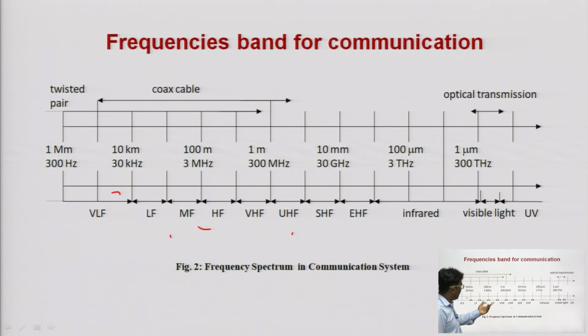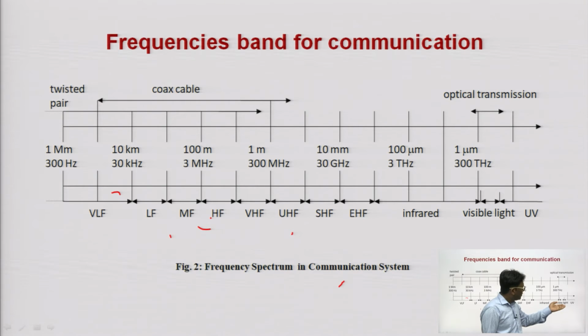You can see the megahertz range lies somewhere around the HF and VHF range. VHF and UHF ranges are used for TV broadcasting or satellite communication, video transmission, while optical fiber communication is used somewhere around 300 terahertz.